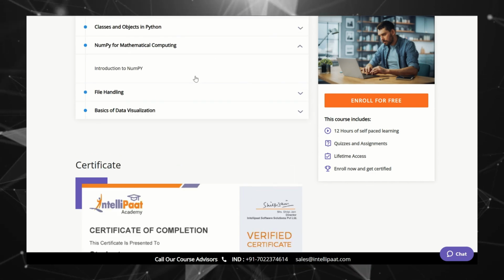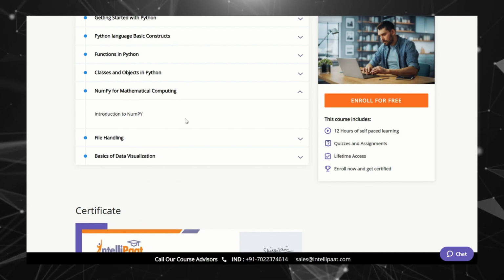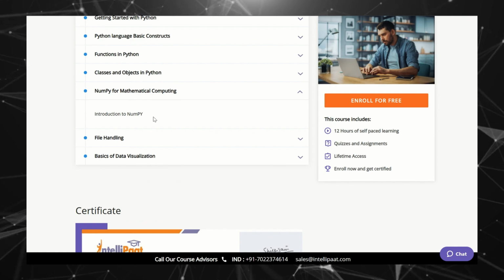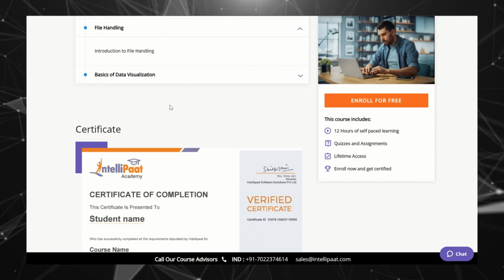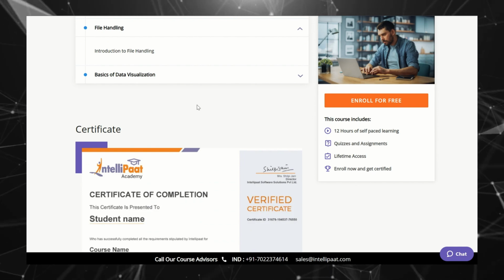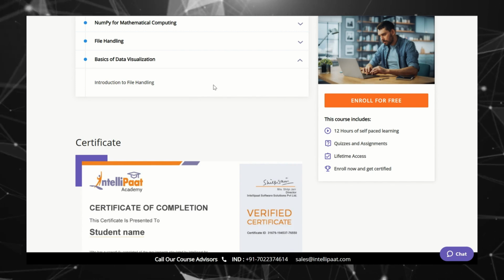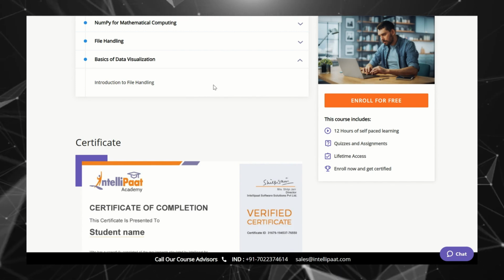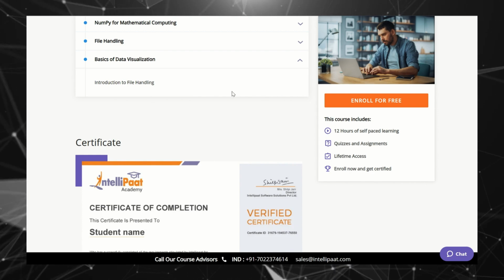Then we have the NumPy library. NumPy is a library which is used for mathematical computing, and we have an introduction to NumPy in this course. Then we have file handling, like input file, output file, how we can write into the file and how we can read from the file. And then we have data visualization. Data visualization is basically used by data scientists, and you can also try to learn data visualization.